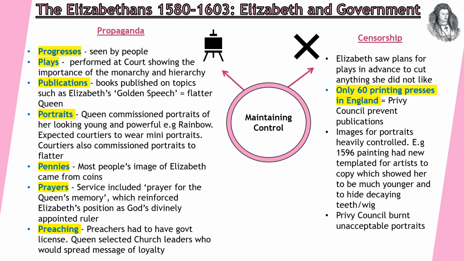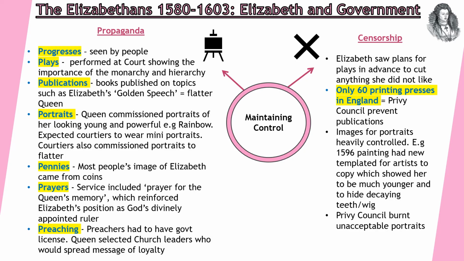So we've got our progresses where she's able to be seen throughout the country. Plays, so this is going to reinforce key issues like importance of monarchy and hierarchy. Publications, so actually things that are published to flatter Elizabeth. Portraits, we've studied these in lessons, so we've looked at how she's given the illusion of being powerful, young and strong. Think about the Armada portrait, for example, or the Rainbow one. On pennies, Elizabeth's image would be shown, so this would be how most people saw Elizabeth, so it's important that there is an image that she wants to portray on there.